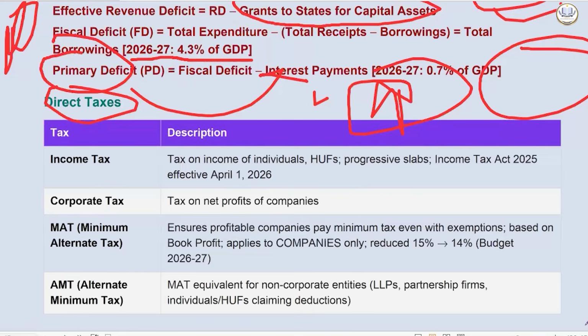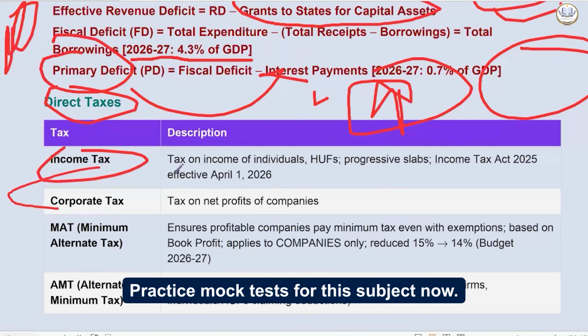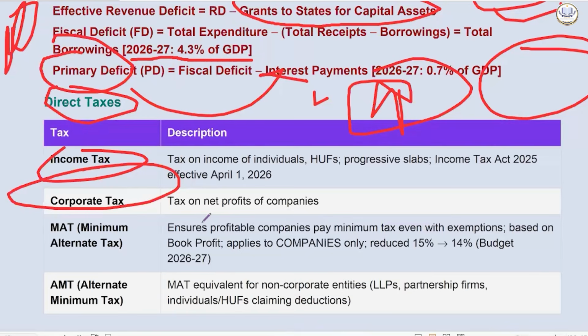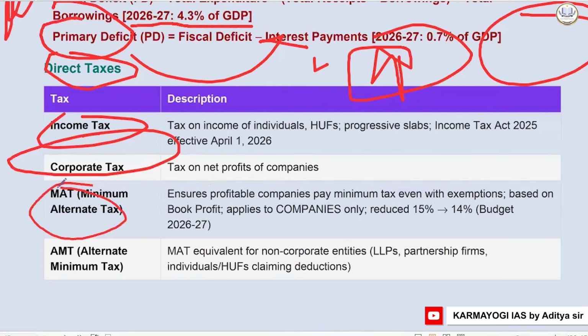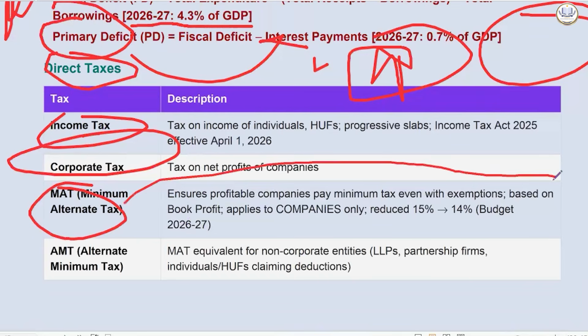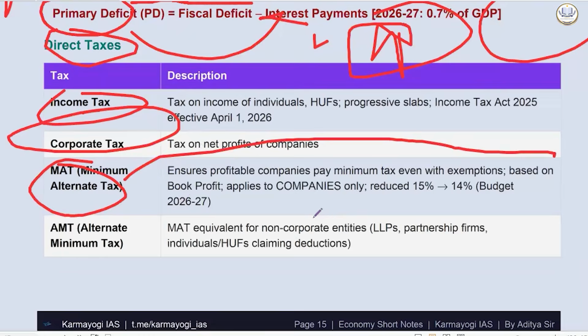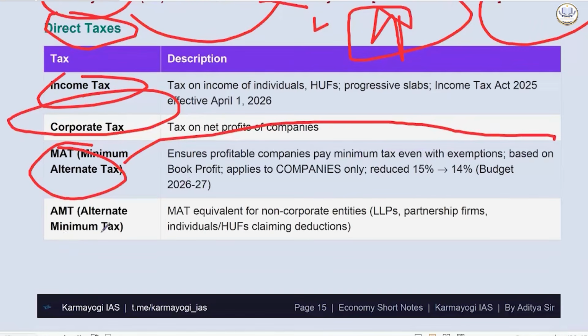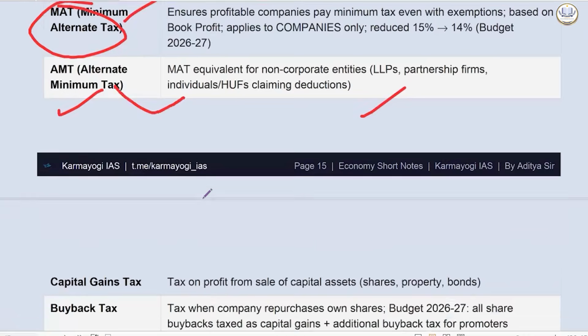One of the major portions of direct tax is income tax and corporate tax. Then we have minimum alternate tax as well. That is to ensure parity between profitable companies. Then alternate minimum tax. These are small kinds of taxes, for non-corporate entities.